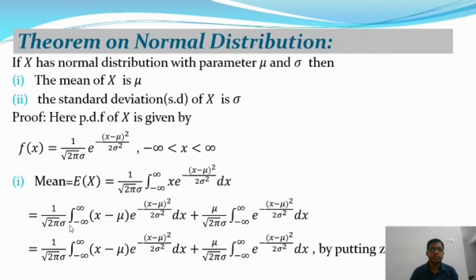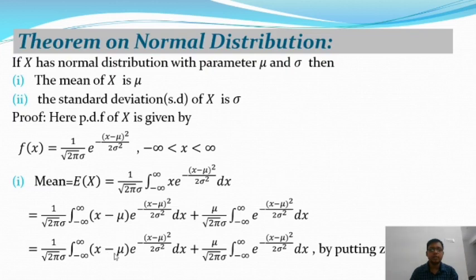Therefore the first integral is equal to 1 by root 2 pi into sigma, integration over minus infinity to plus infinity of (x minus mu) into e to the power minus (x minus mu) whole square by 2 sigma square into dx. This is the first integration. And the second integral is mu by root 2 pi sigma, integration over minus infinity to plus infinity of e to the power minus (x minus mu) whole square by 2 sigma square into dx.